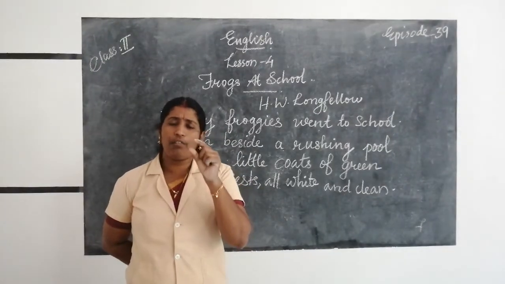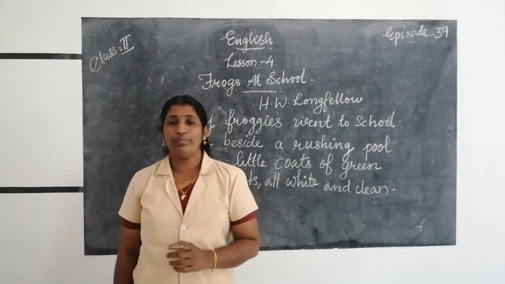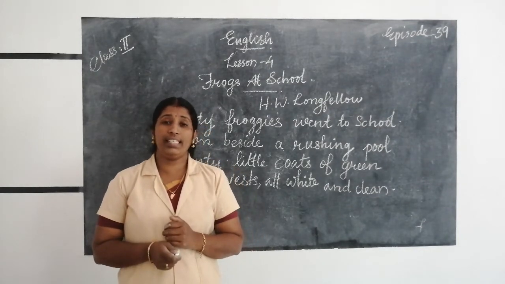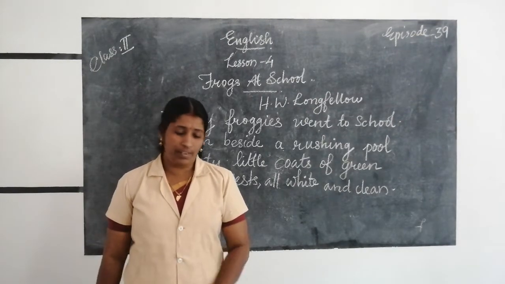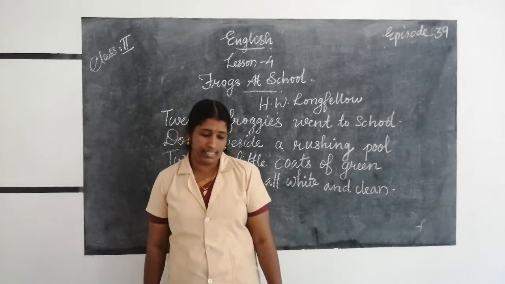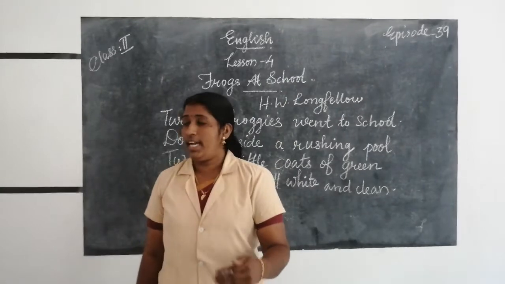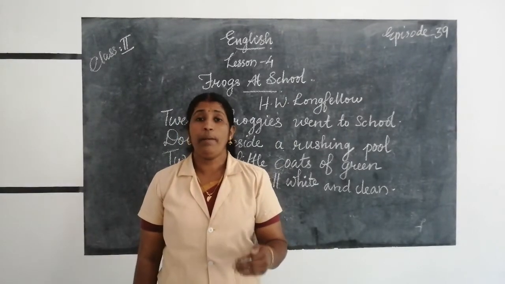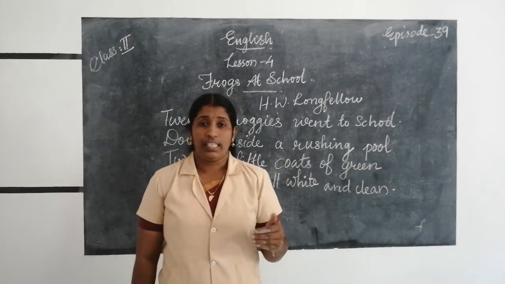Does a little frog want a big coat? No, it wants a little coat. Their coat was green. Frogs are of green color. Some frogs have a green color. So the poet is describing their coat as green. These frogs have green coats.